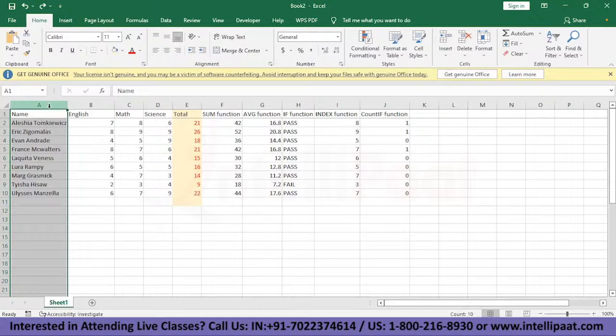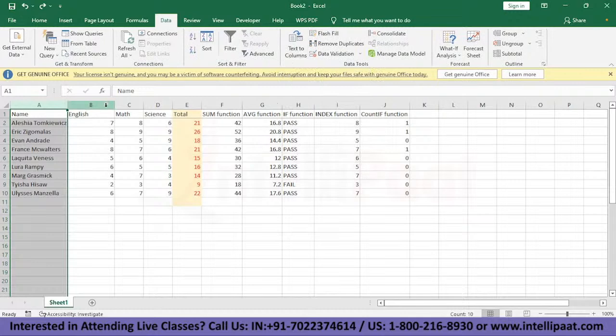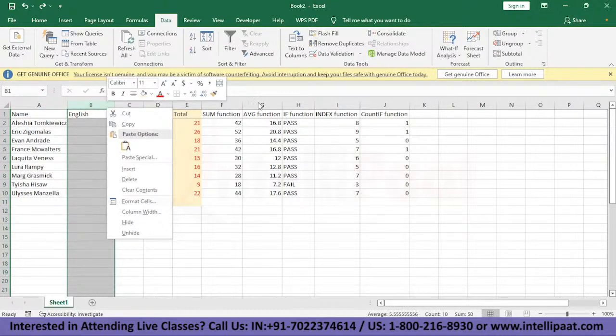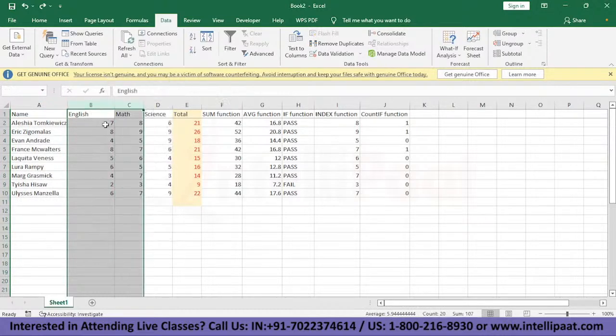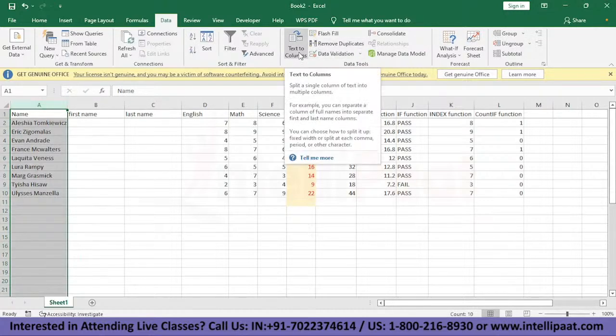First, what we need to do is select the entire column that we need to split up. Then go to Data, and in Data we have Text to Columns. But before we do that, we know that this column is going to split up into two other columns, so let's add two more columns here. I click Insert, and two more columns are here. Let's label this First Name and this Last Name.